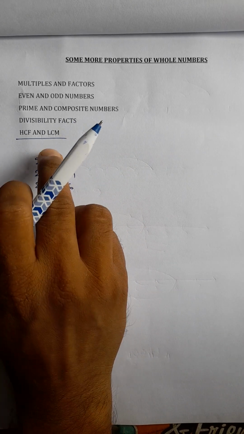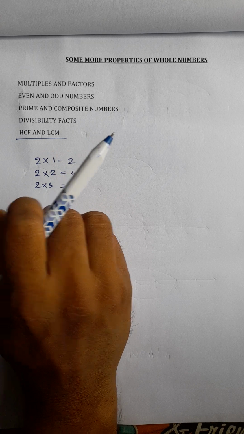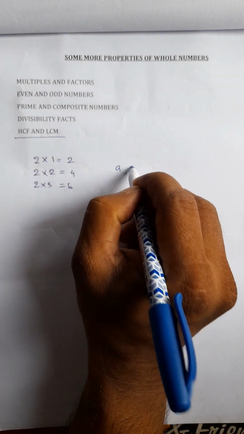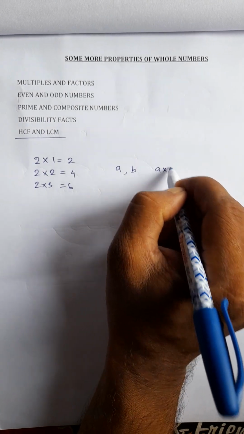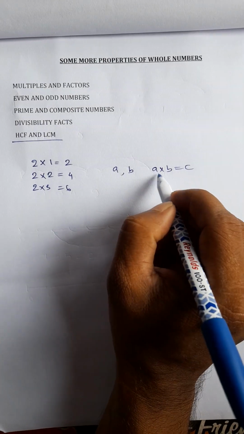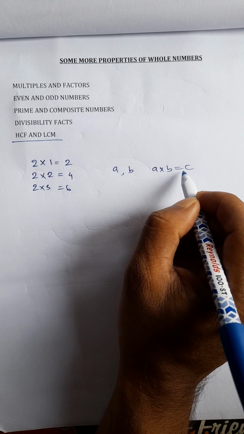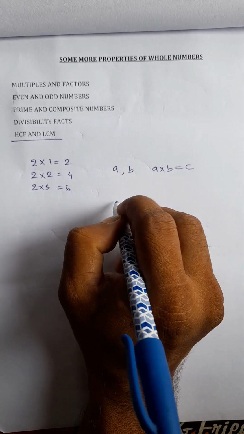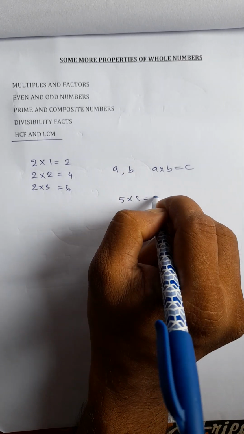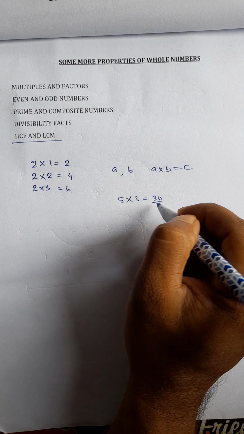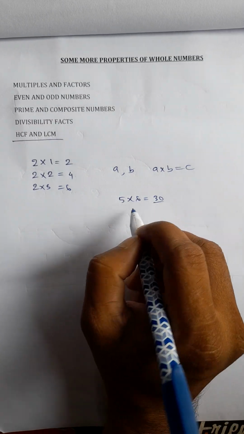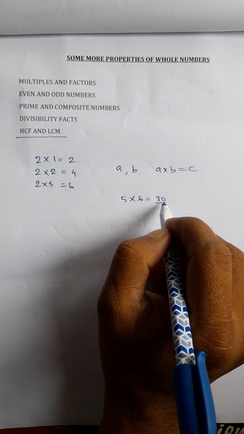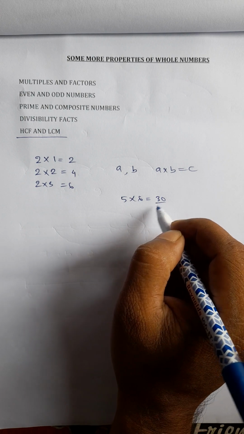You are multiplying 2 by whole numbers again. So when a and b are whole numbers, and if a into b equal to c, then a and b are called factors of c, and c is called multiple of a and b. Similarly, 5 6s are 30. Now 30 is called multiple of 5 and 6, and inversely 5 and 6 are called factors of 30.